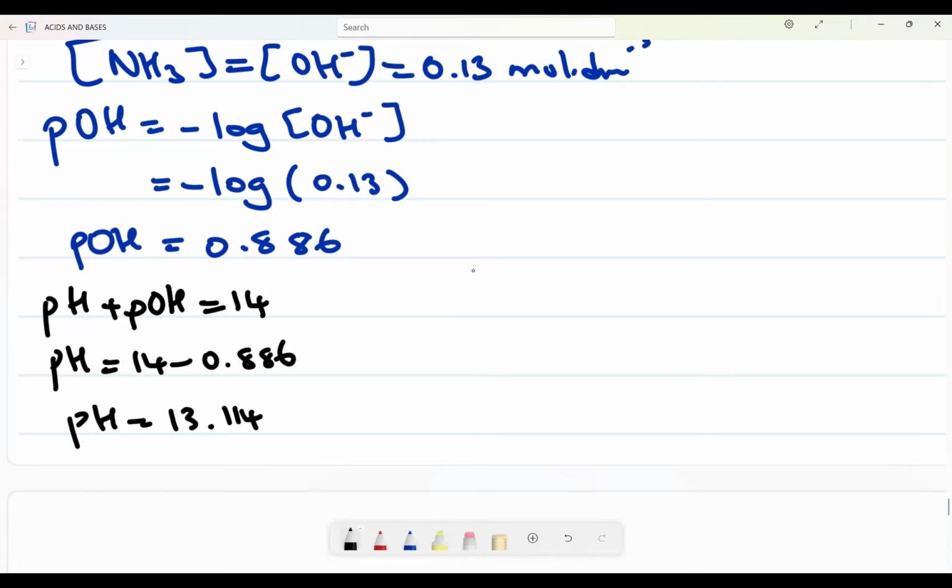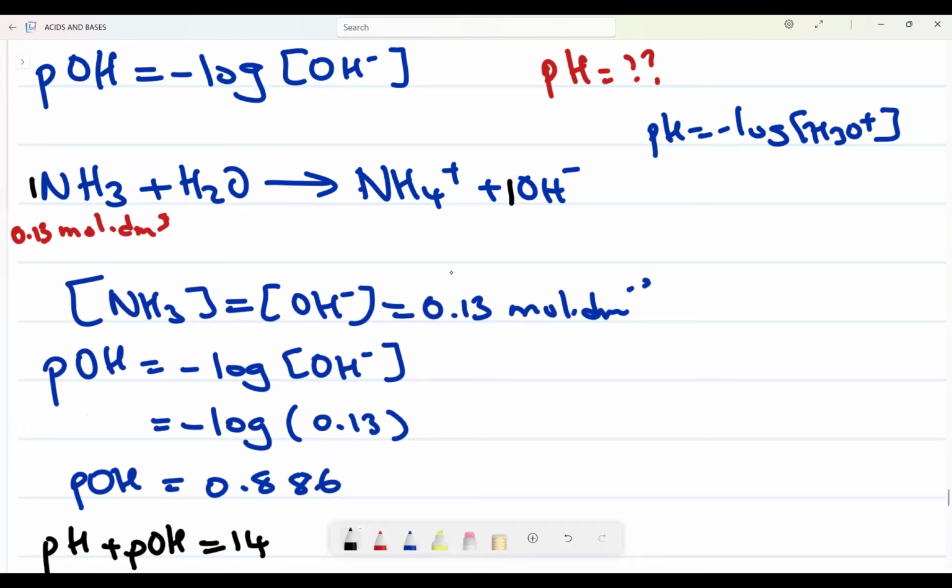Now, can you see my pH? It is very reasonable that it is 13. Why? Because the solution that I formed was basic.